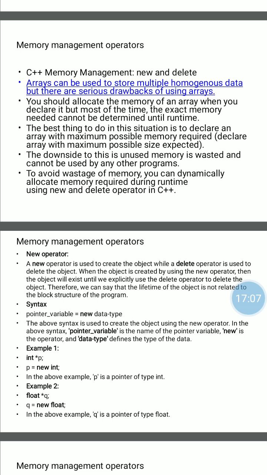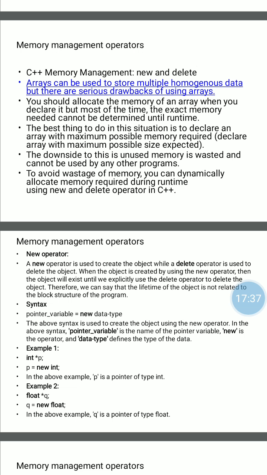An array can be used to store multiple homogeneous, meaning similar type of data. We allocate the memory for an array when it is declared. But most of the time we declare the array with maximum size, but actually we can't use this size.